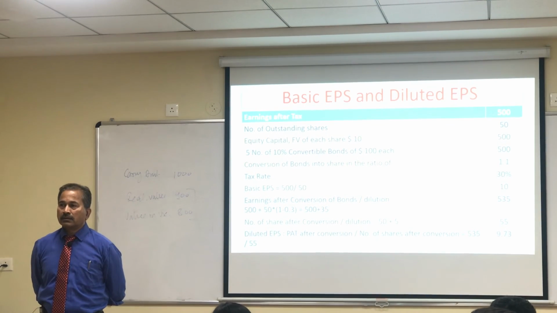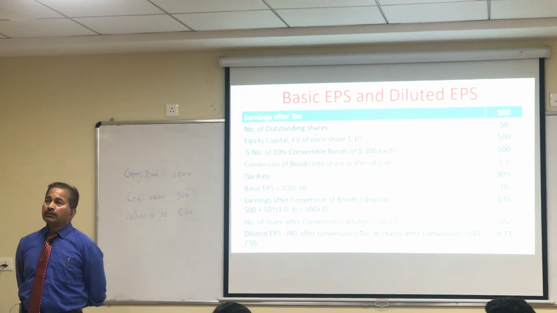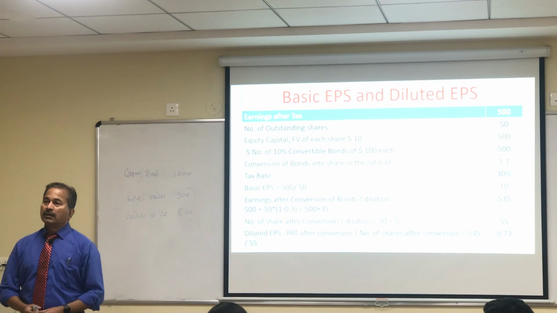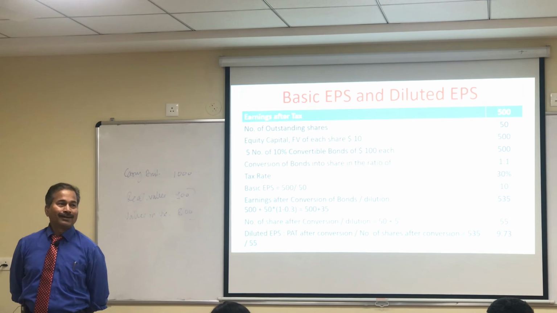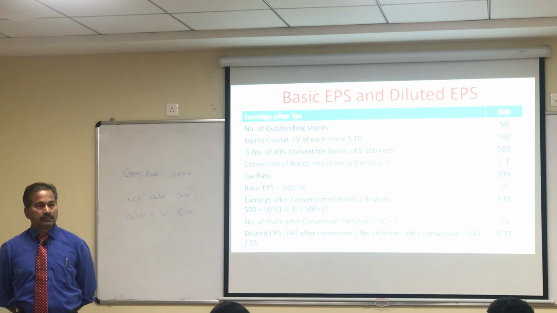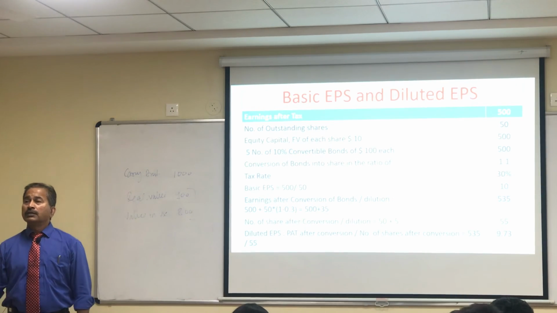It would be the other way around. Because you didn't have the bonds, you don't have to pay interest on bonds, no? That is your saving. The point is that this is done retrospectively. So this is done for the previous year, right? Because you want to make it comparable. So you're just making an assumption: if these bonds had been converted last year itself, then what would the figures be?